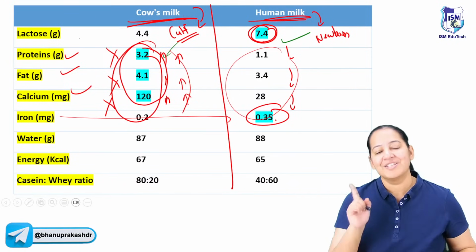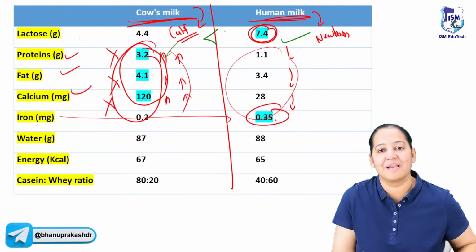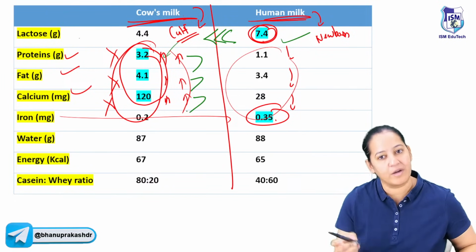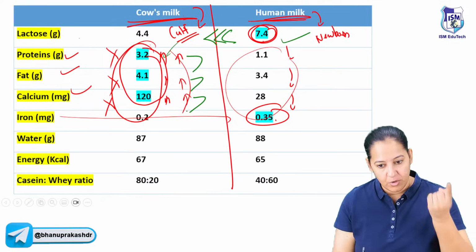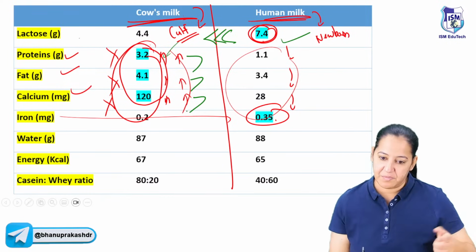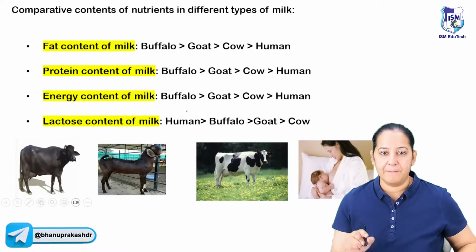Got it, Hannah? So please learn lactose is more in mother's milk. But remaining all the things are more in cow's milk. Protein also, fat also, and calcium also. Please learn that. Now we will compare the four things.